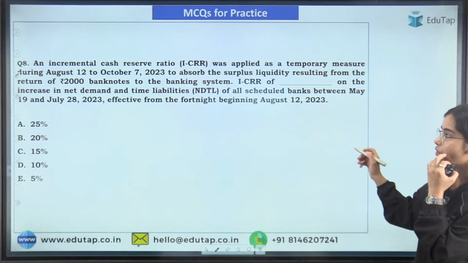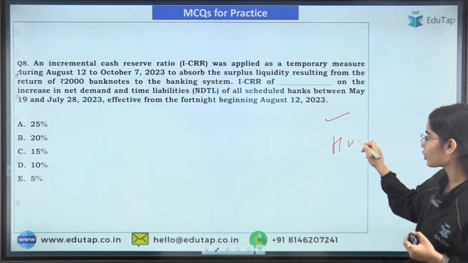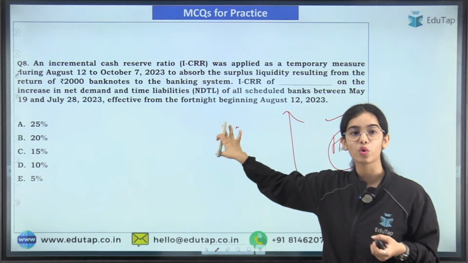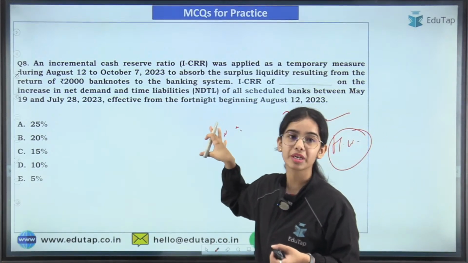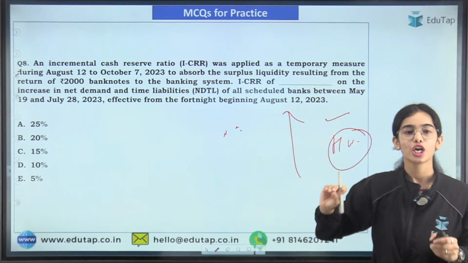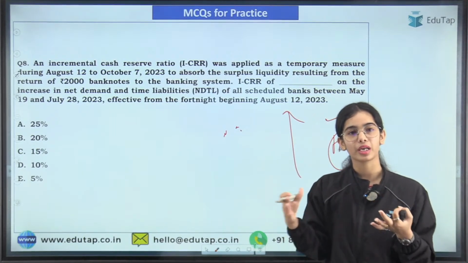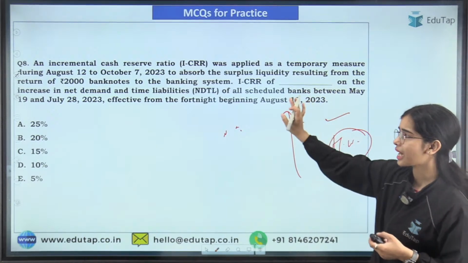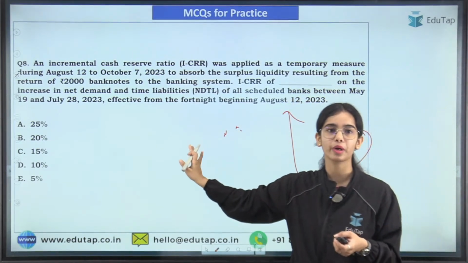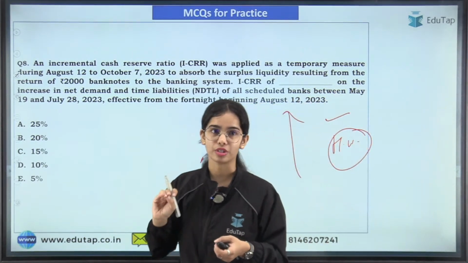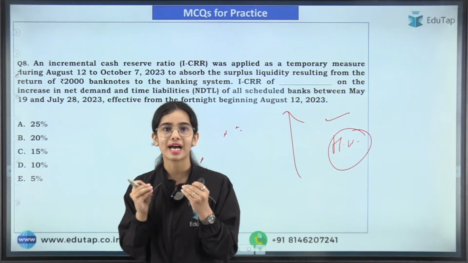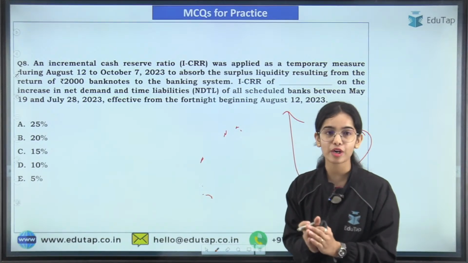Now, the last question for today. After this, I have a homework question for you. So now this is the last question. Now, why is this mentioned here? Because this was quite in the news recently, because it was mentioned in the annual report. The annual report of RBI was released in June 2024, and in that this was mentioned. Okay, so incremental cash reserve ratio was applied as a temporary measure by the Reserve Bank of India.